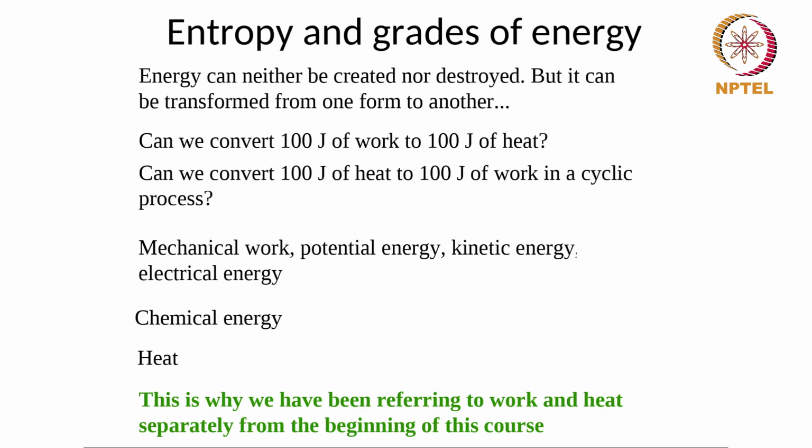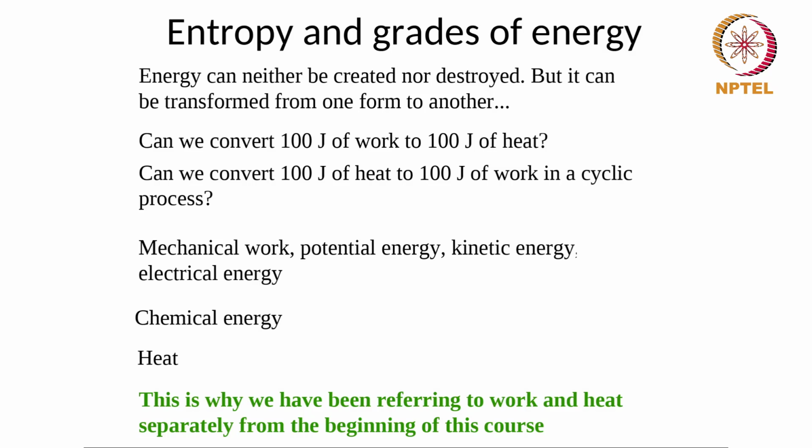This also has interesting implications for all of us. For example, if I have a tube light or a fan or a bulb on at home, what I need to keep in mind is, where did this energy come from? If you take a country like India, we get a lot of the energy from coal, which means it was initially chemical energy which is stored, which is converted into heat energy by burning the coal, and that heat energy was converted into work.